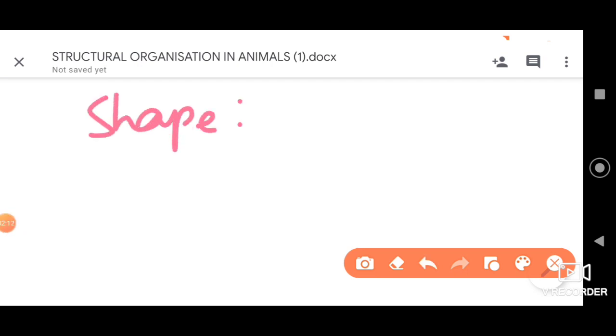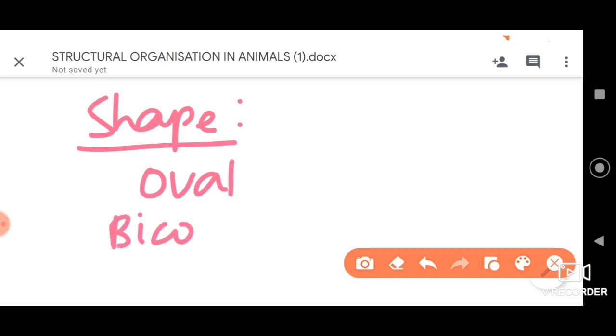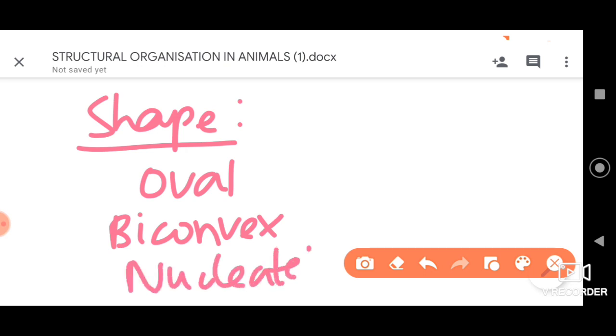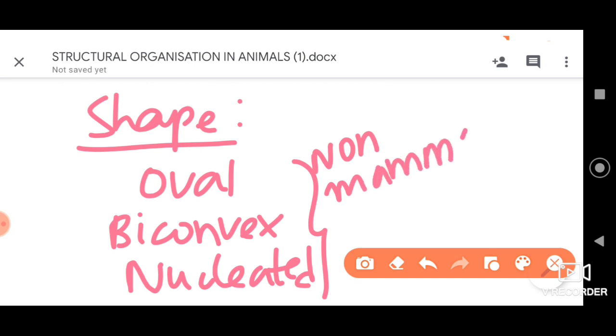See, generally dear students, they can be oval, biconvex and nucleated with respect to non-mammalian vertebrates.